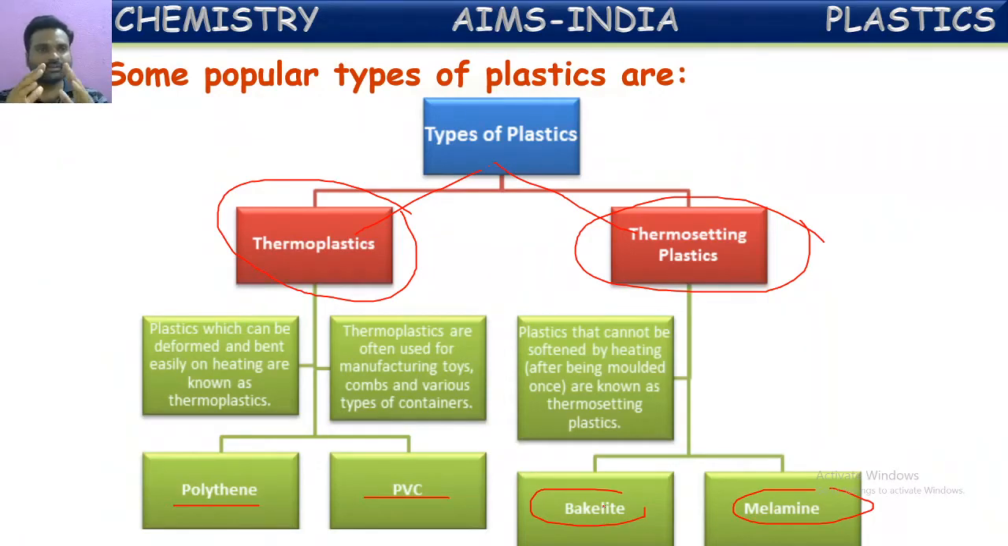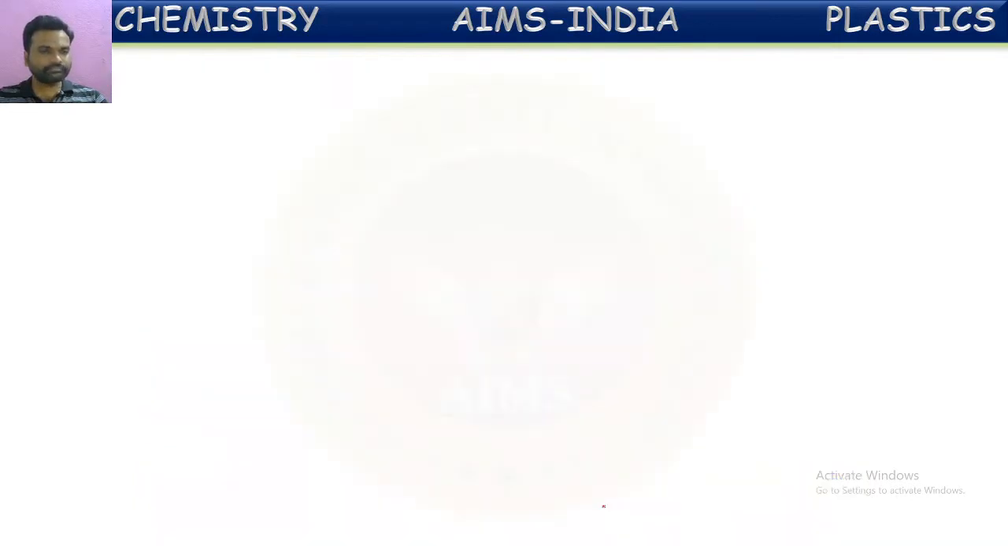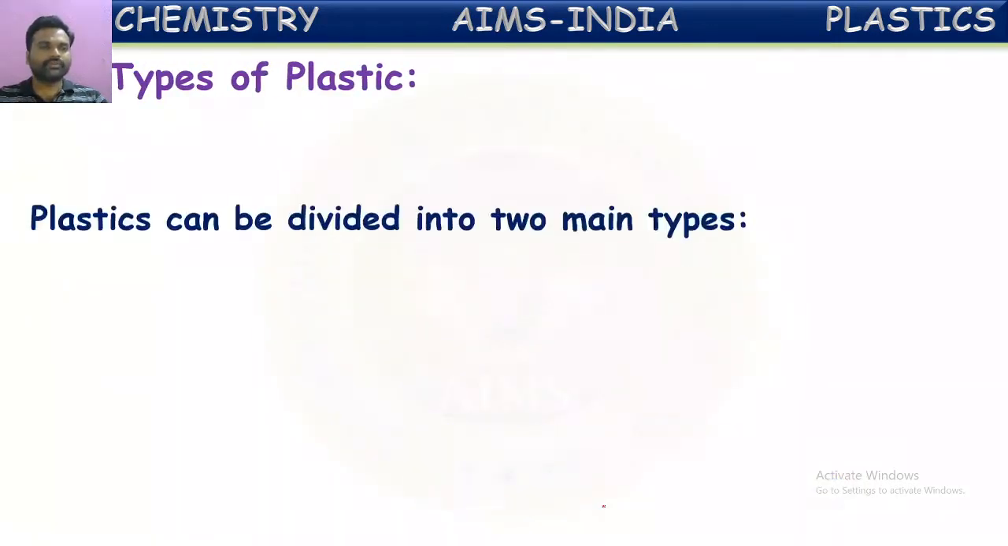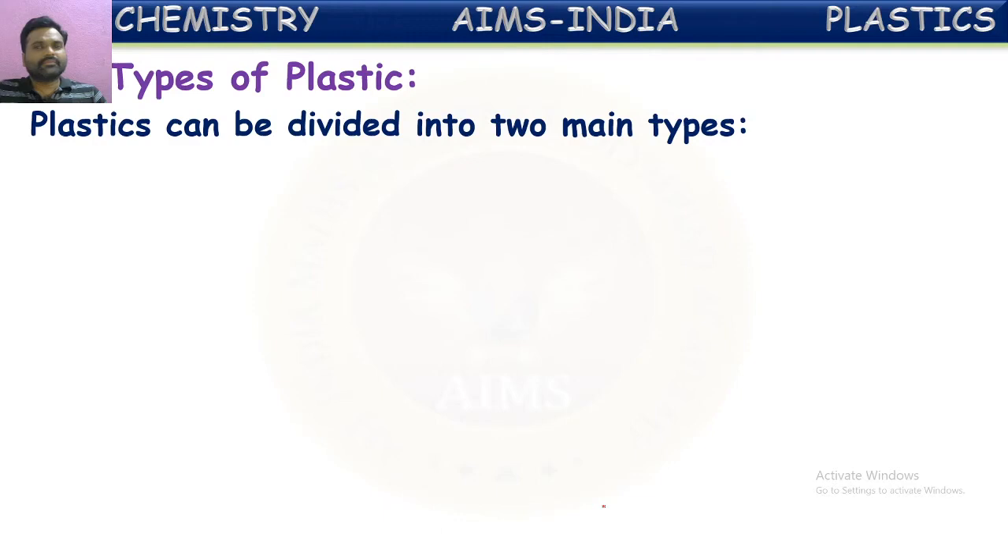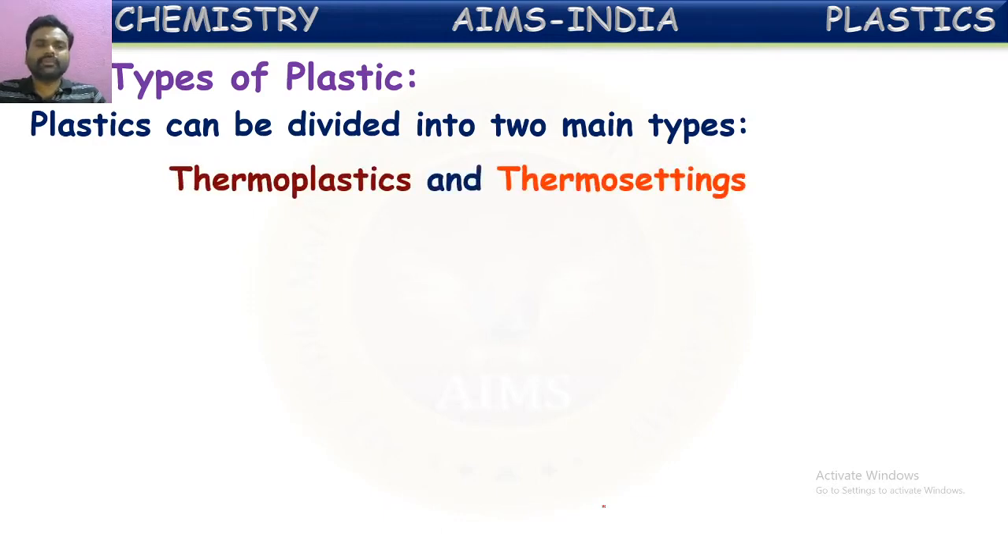So in this way, plastics are categorized into two types: thermoplastics and thermosetting plastics. So we are going to see about these in elaborate later. Now, as we told, types of plastics. Here are the two types: thermoplastics and thermosetting plastics. First, let us go through these. What are thermoplastics in detail?